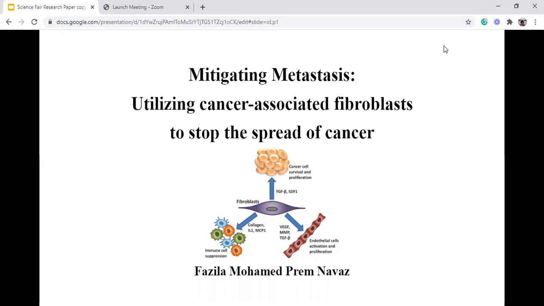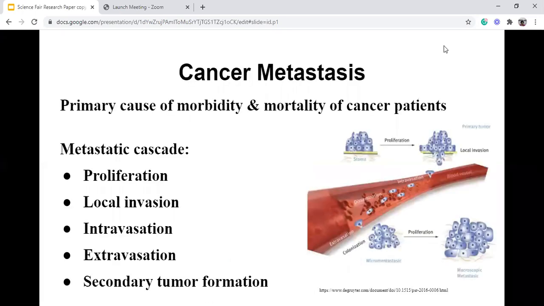Cancer is the most important and common disease diagnosed worldwide. When cancer spreads from one organ to another, it becomes significantly harder to treat, and the health outcome of the patient decreases. This process is known as metastasis and is the primary cause of mortality in most cancers.